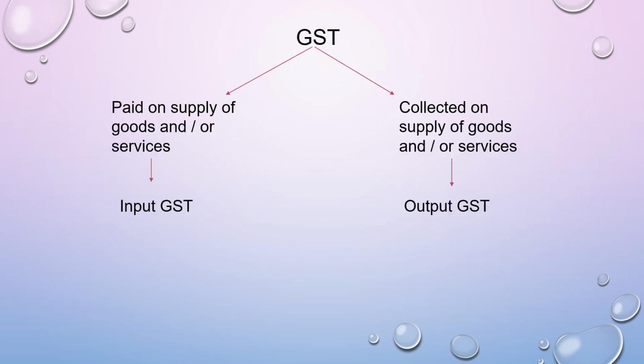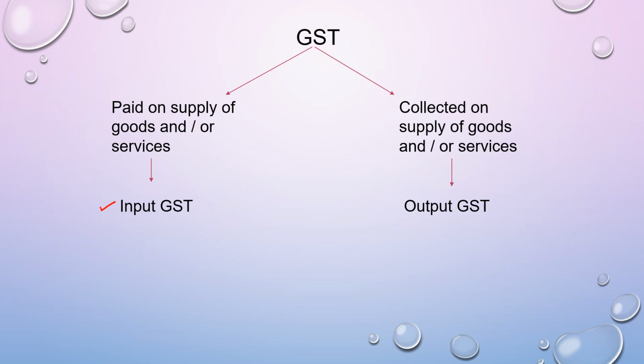Now moving further. When we talk about GST, when a person makes a purchase of goods or avails some services on which GST is being applied, then whatever GST is being paid, that is called input GST. So this would be from the accounting point of view.